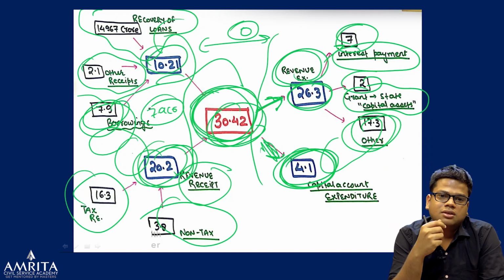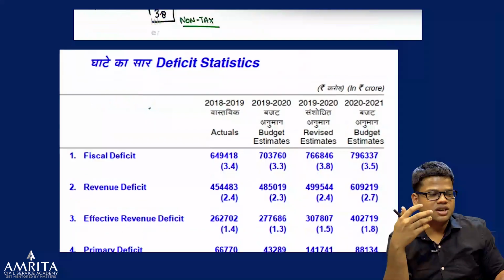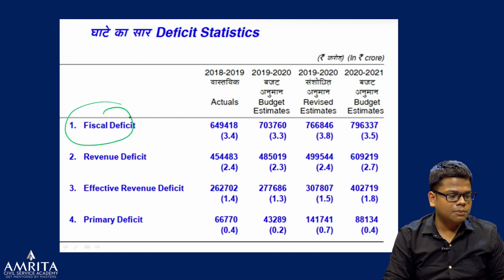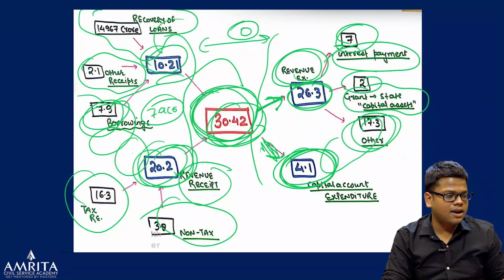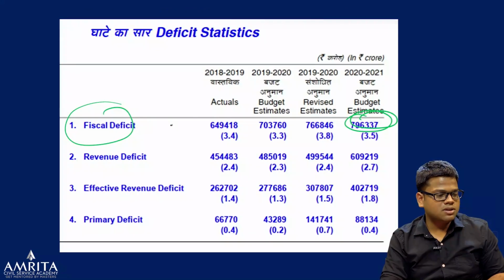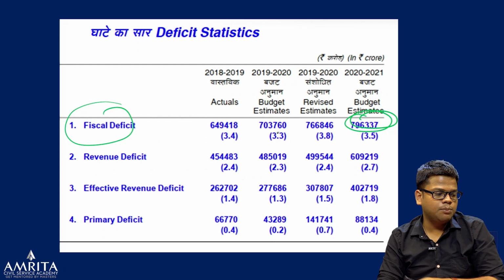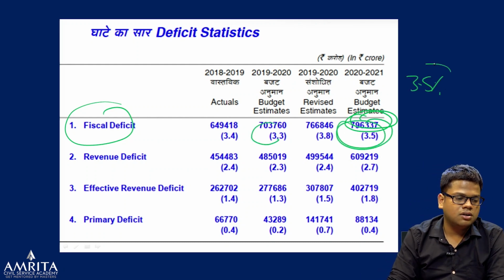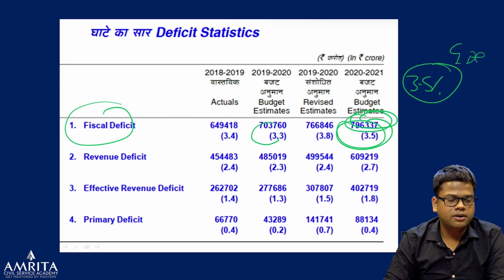But that's very easy. If you see structurally, it becomes very easy. Now coming to the fiscal deficit, this is the 7.9 lakh crore, the same amount I was discussing here. That is 3.5% of India's GDP. Right?